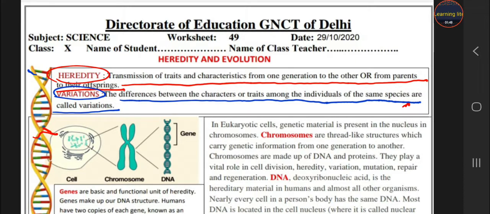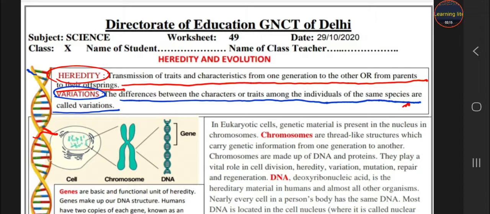You only get some characters, some traits from your parents, not the entire structure. So these small differences between the parent and their offspring, between one generation and second generation, these all differences in the traits are called variations.